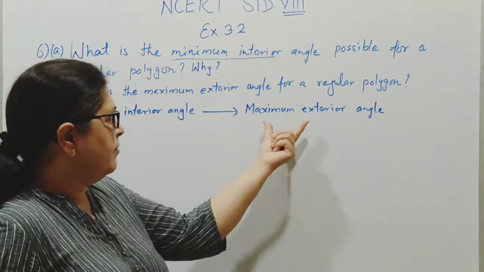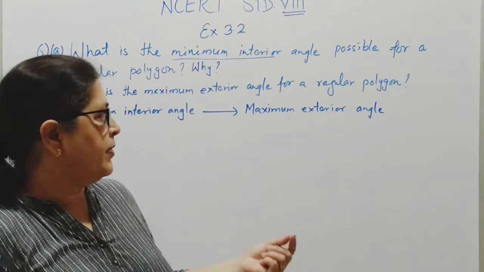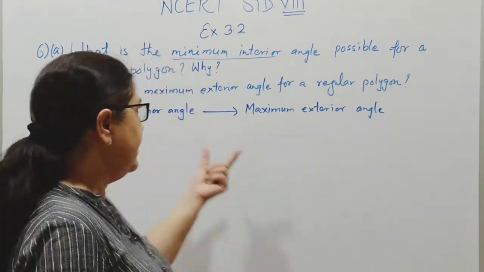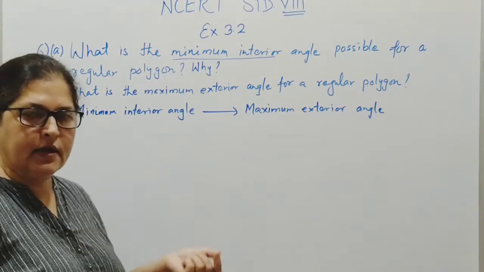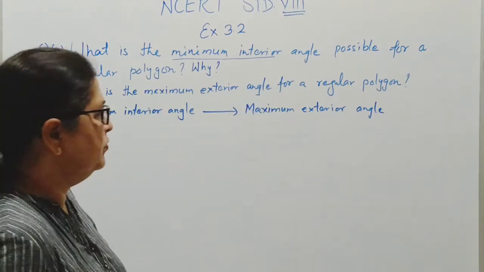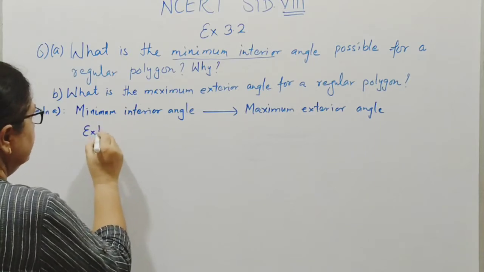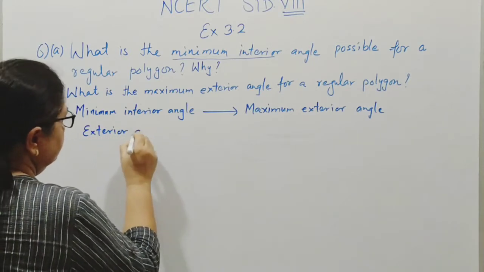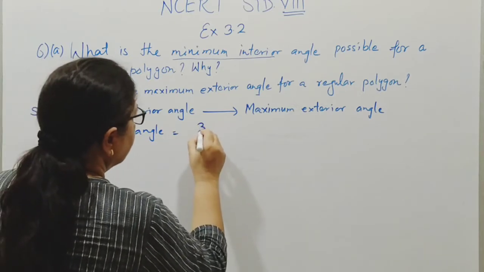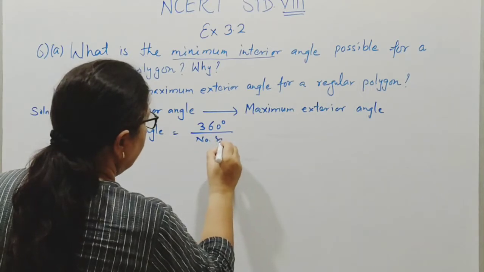So if we find the maximum exterior angle, then we can subtract the maximum exterior angle from 180 degree. We will get the minimum interior angle of the regular polygon. Therefore, we know that exterior angle is equal to 360 degree upon number of sides.